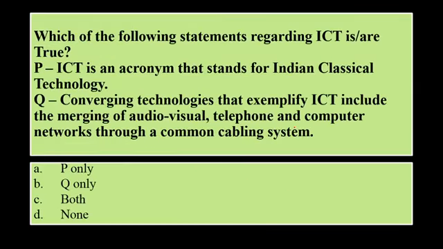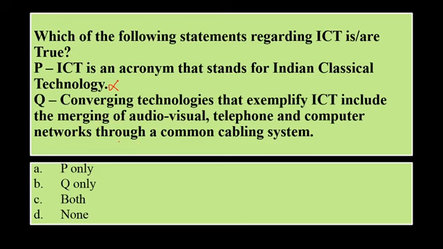Now, which of the following statements regarding ICT are true? First one is, ICT is an acronym that stands for Indian Classical Technology. This is very wrong. It stands for Information and Communication Technology. Then next one is, converging technologies that exemplify ICT include the merging of audiovisual, telephone and computer networks through a common cabling line.